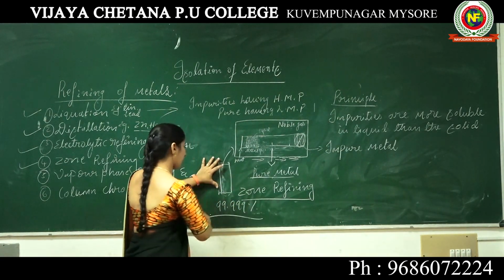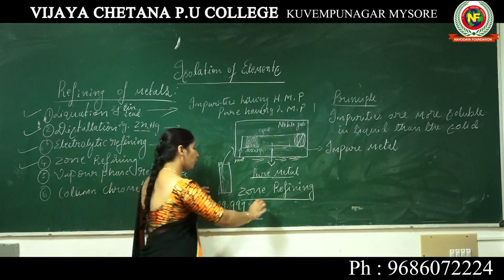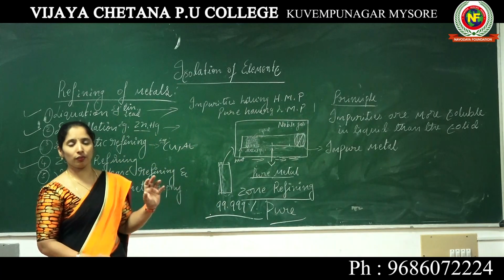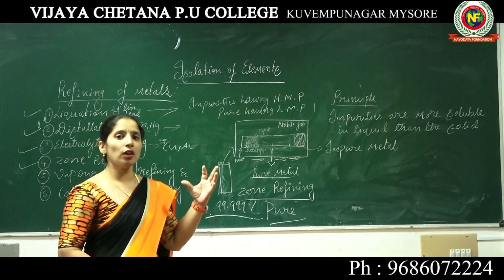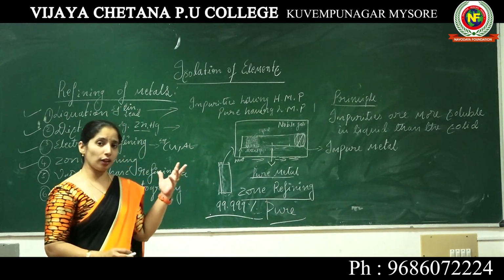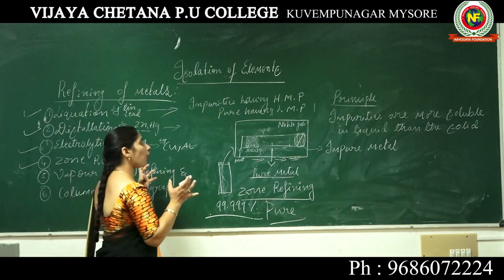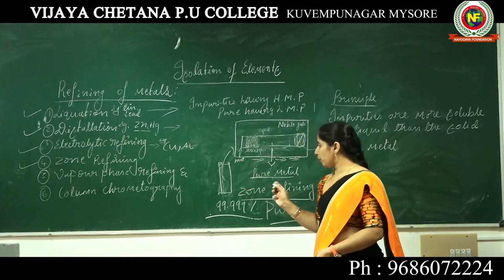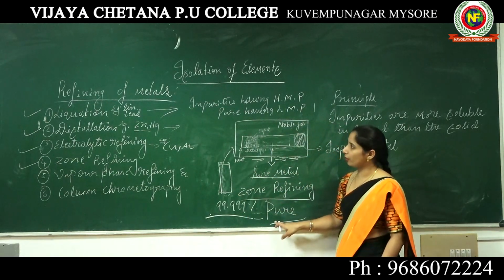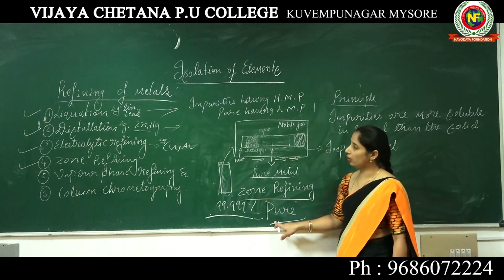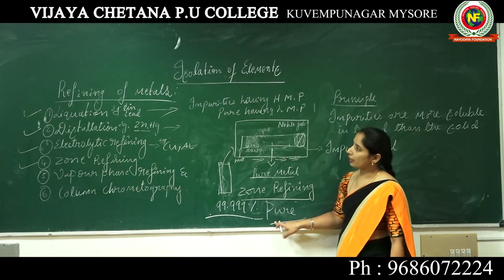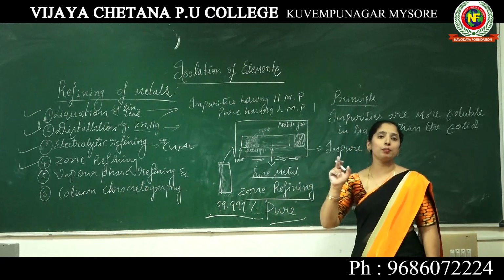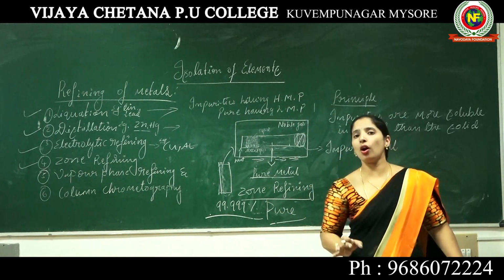The pure metal we get is 99.999% pure. So with this zone refining, we call it an ultra purification of impure metal. We get ultra pure metals. We get a metal in its very purest form from this method. It is one of the refining processes, that is zone refining, where we get 99.99% purity.